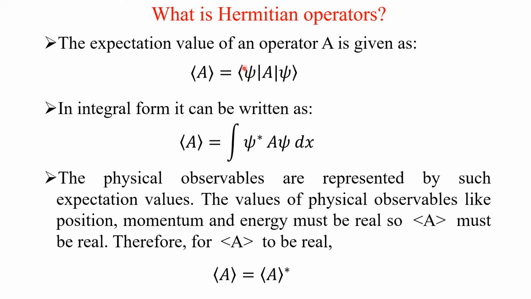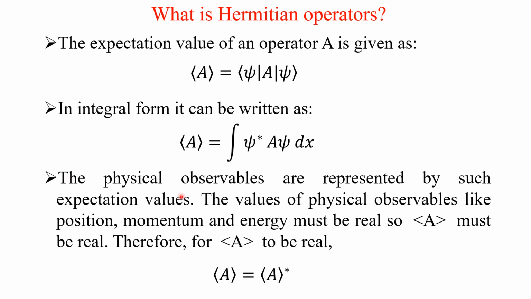We know very well that normally the vector can be represented as a complex wave function, so integral psi star A psi dx. So it is in the integral form. It is in Dirac notation.